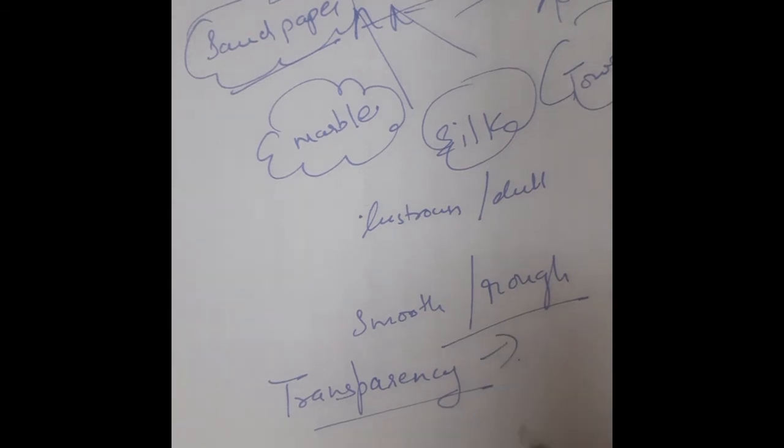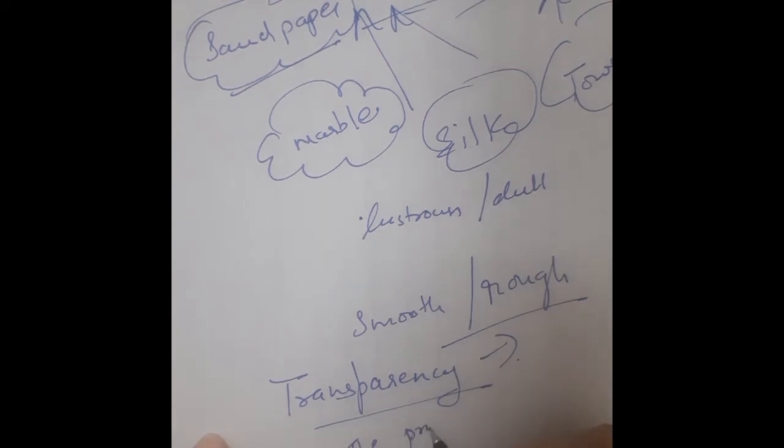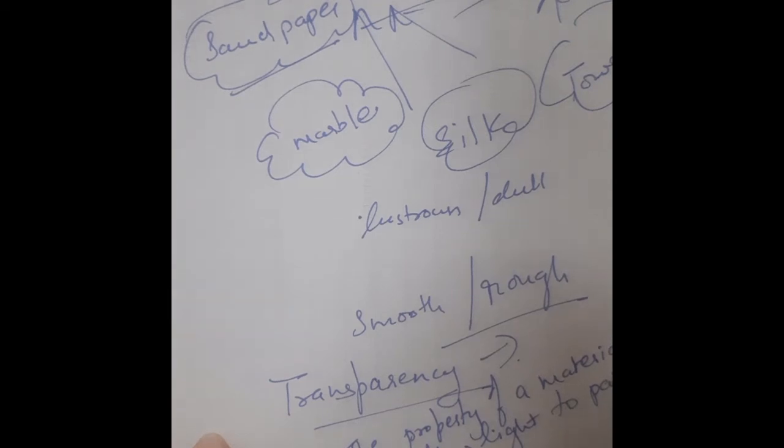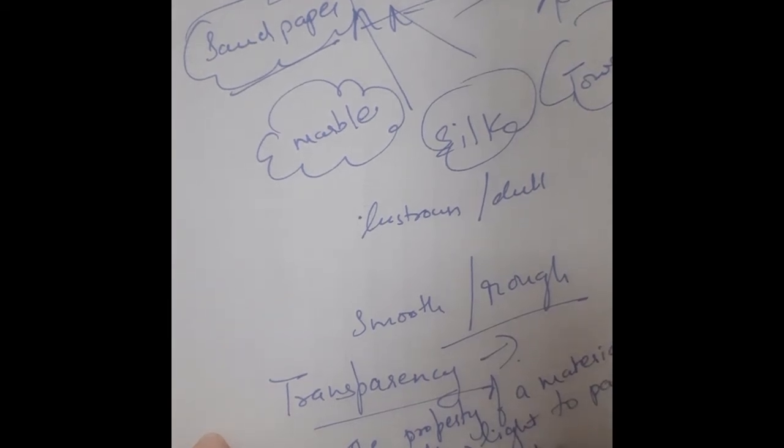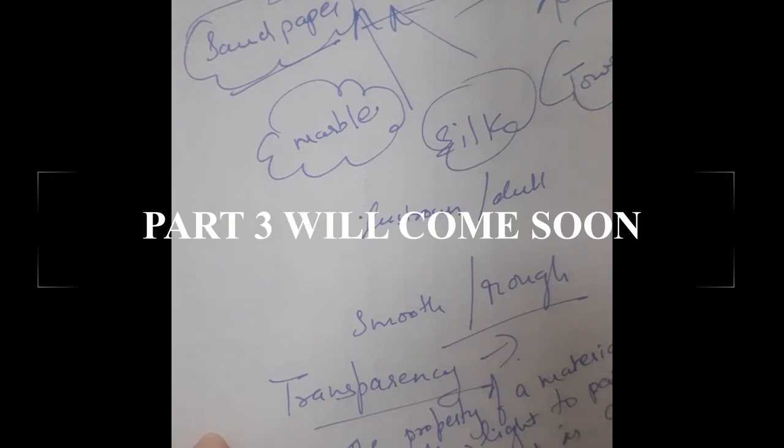Transparency is the property of a material to allow light to pass through it.